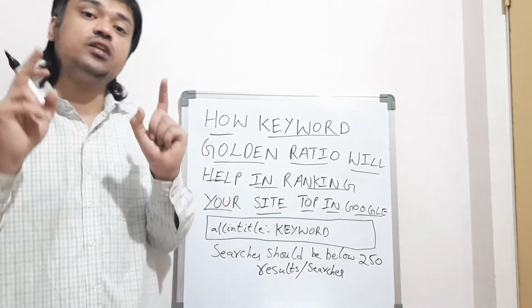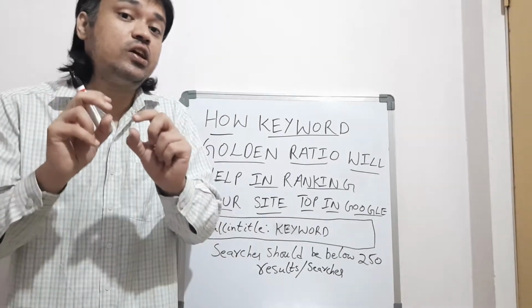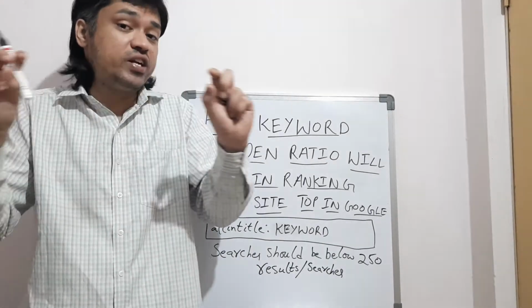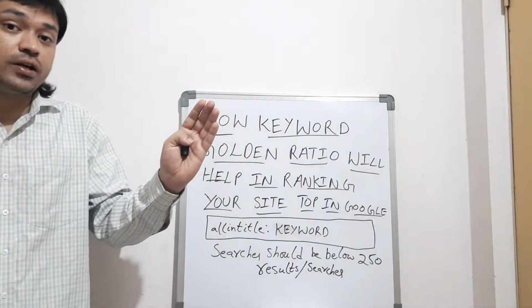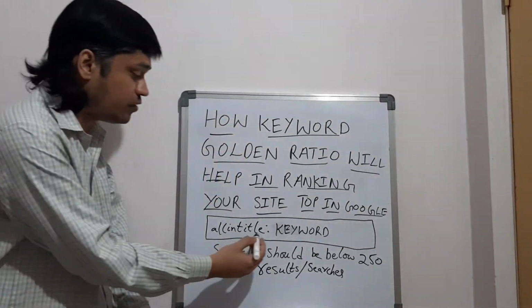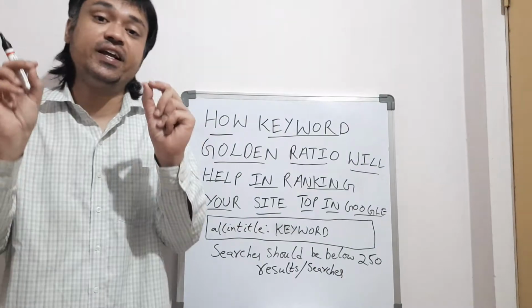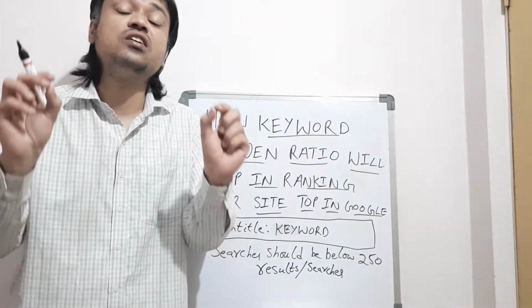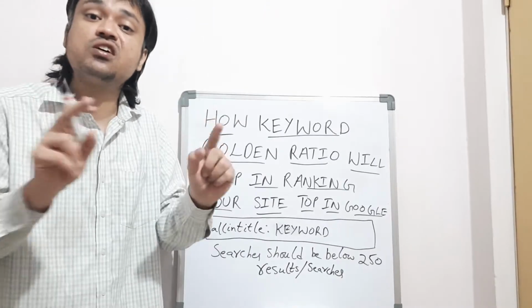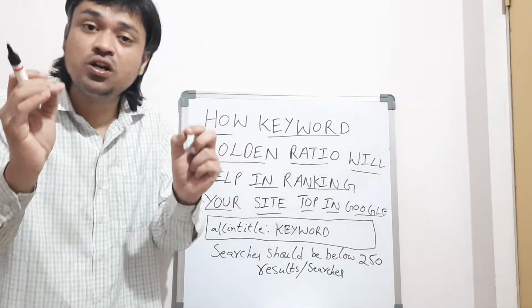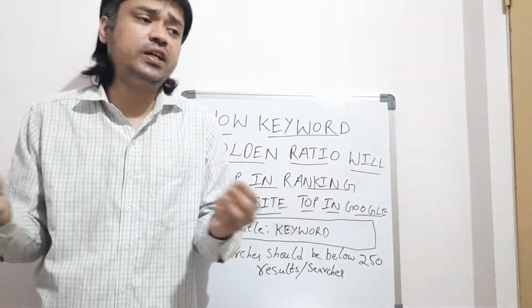After entering the keyword you have chosen, which is going to be a long tail keyword, before the long tail keyword you need to enter allintitle. This is the keyword golden ratio technique. In the search box you enter the keyword. Suppose I already told you digital marketing.